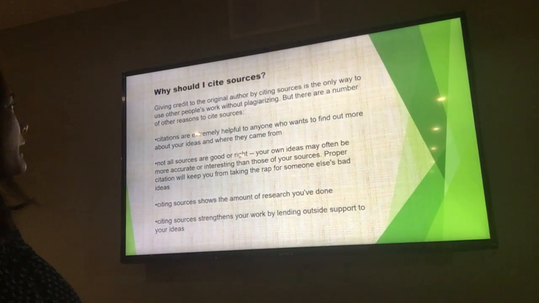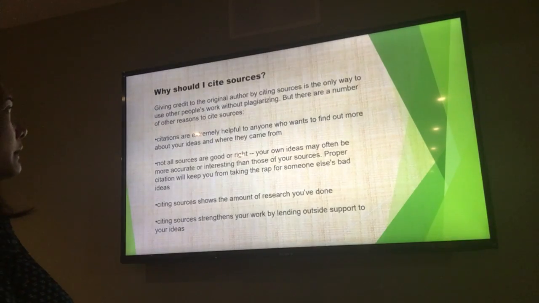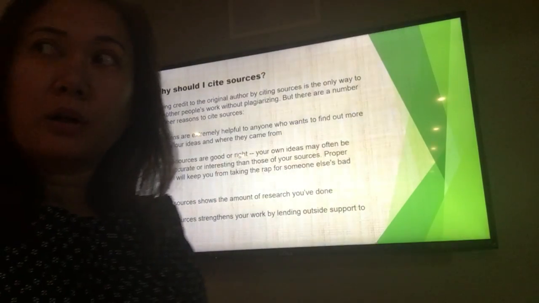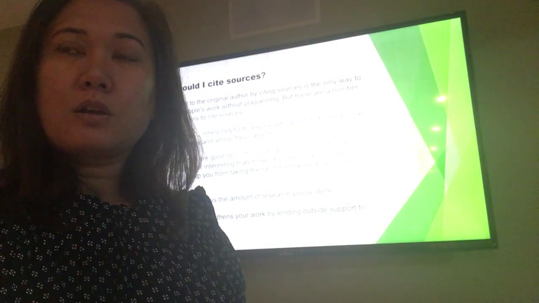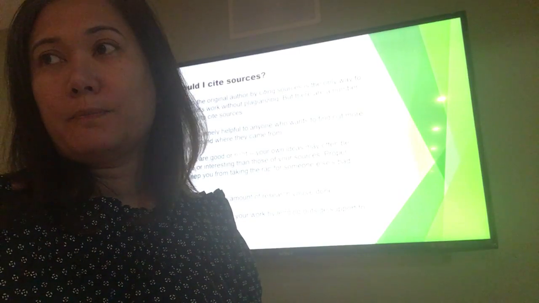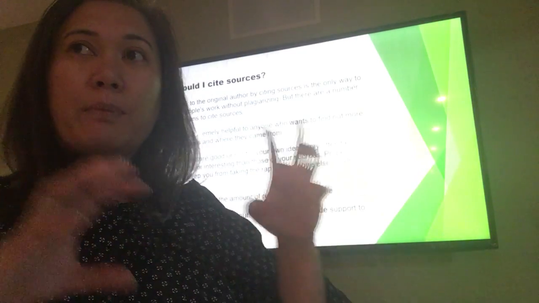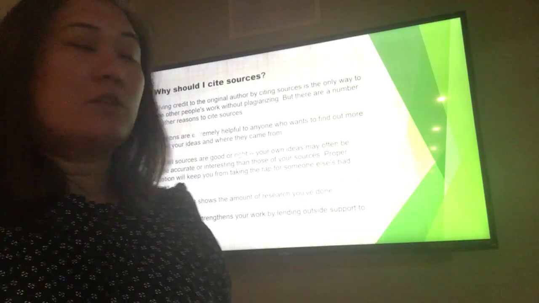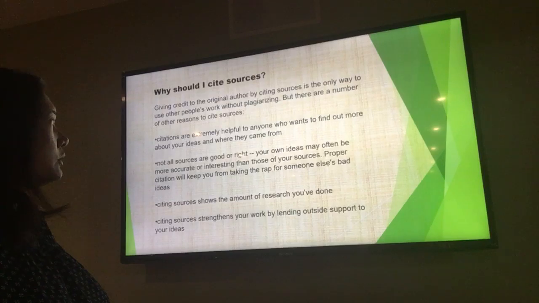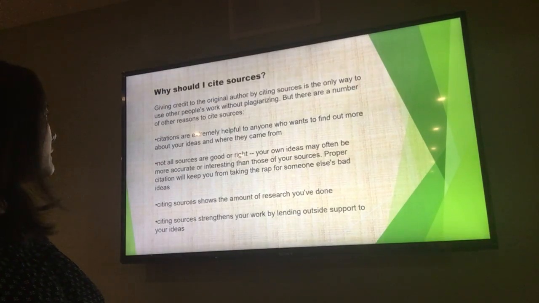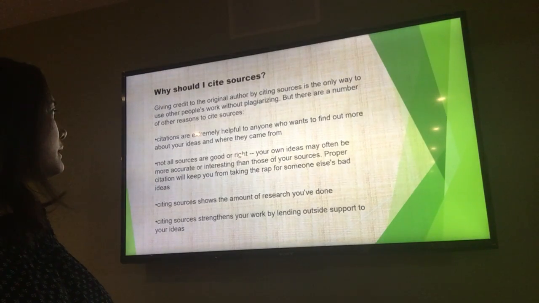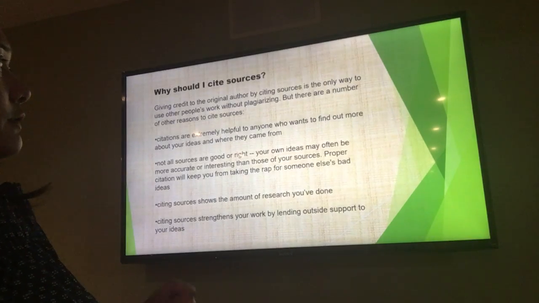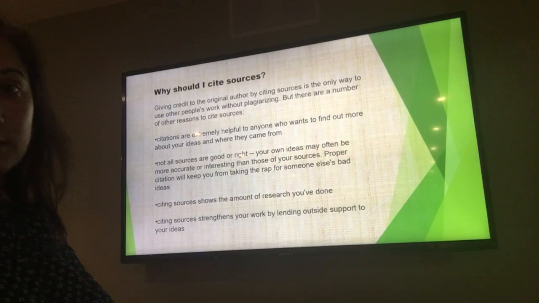Citations are extremely helpful to anyone who wants to find out more about your ideas and where they came from. Not everything in your research work was your idea. It came from somebody else. You're copying information. That's why it's important to make note of that through citation. Not all sources are good or right. Your own ideas may often be more accurate or interesting than those of your sources. Proper citation will keep you from taking the route of someone else's bad ideas.